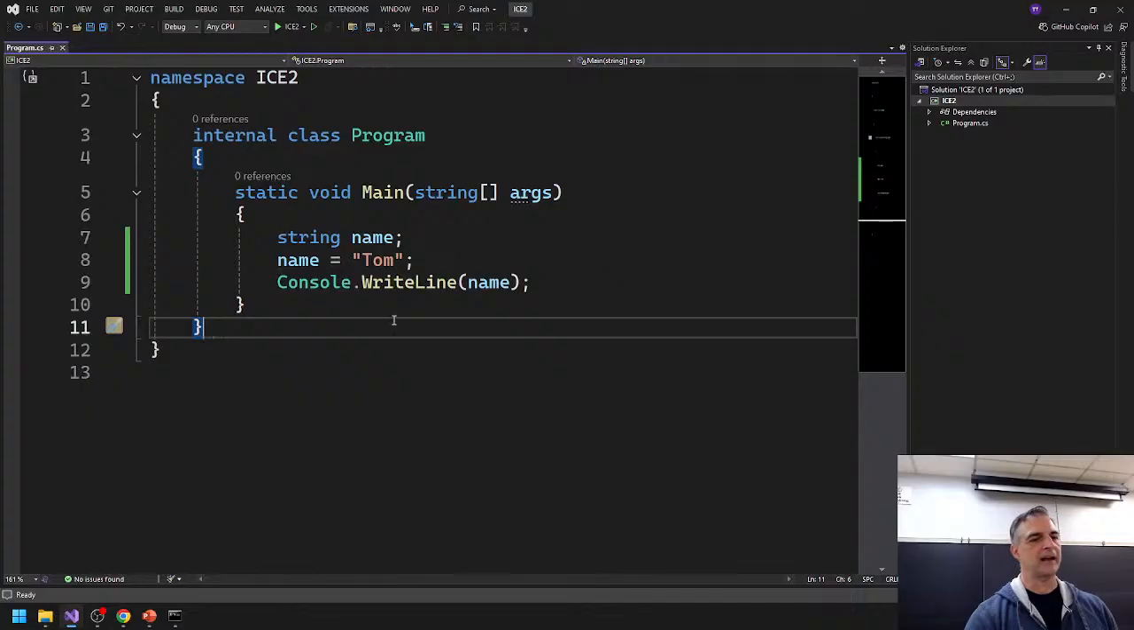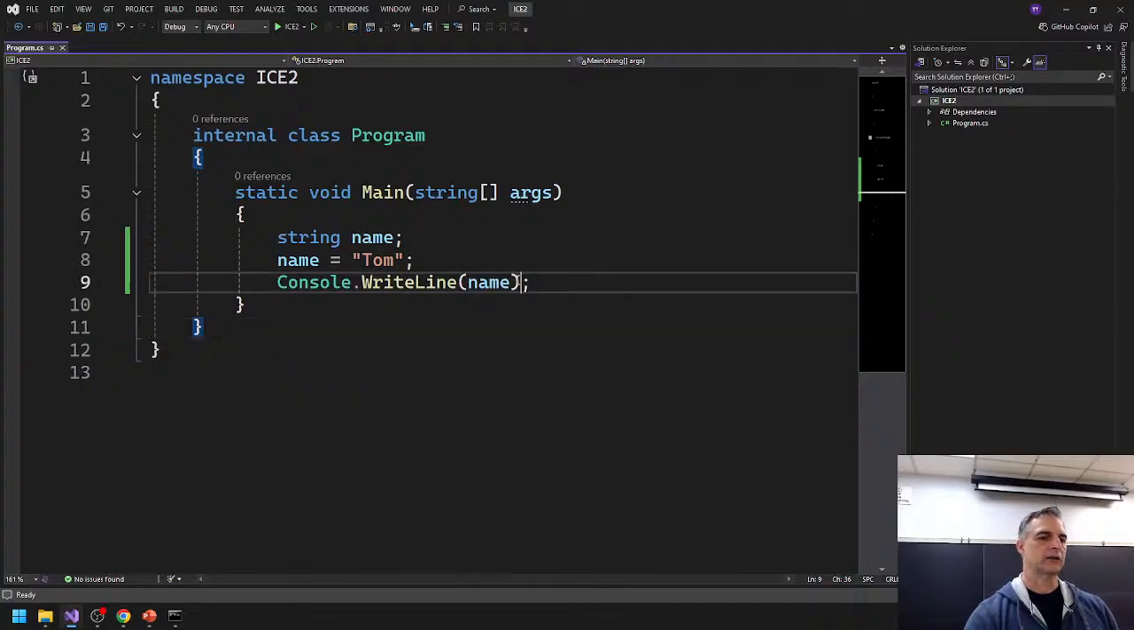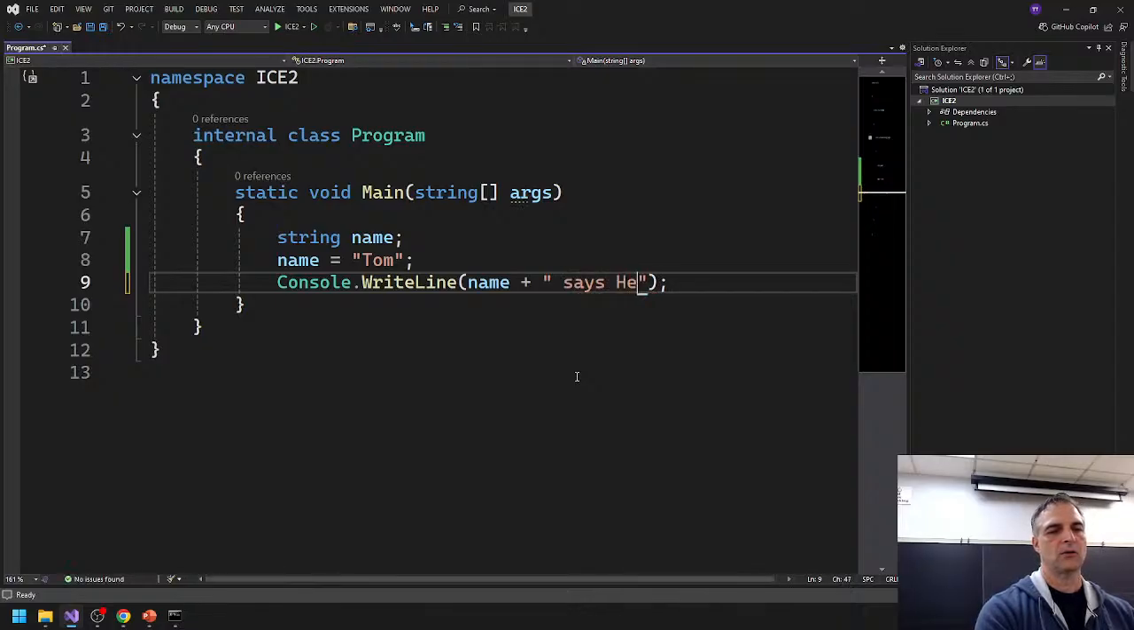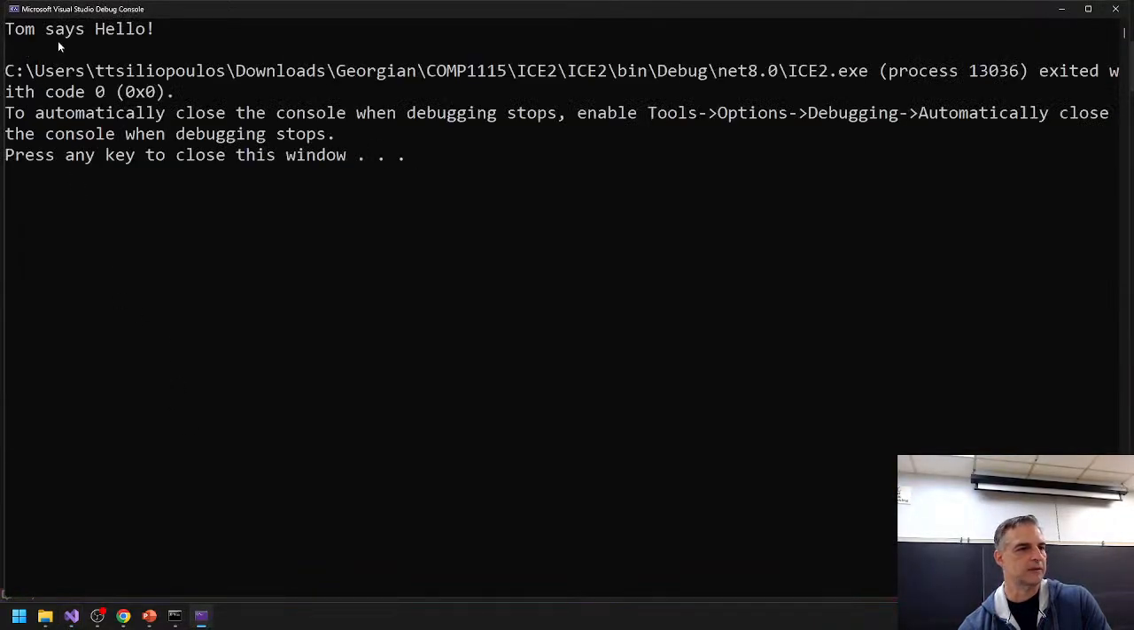We also talked last week about something called concatenation, where you have name and you go plus. When you add the plus operator and you do something like this, says hello, right? Here's something we can do with name. Name says hello, and if I press play, you're going to see that indeed Tom says hello. That is definitely a way of doing it, okay?